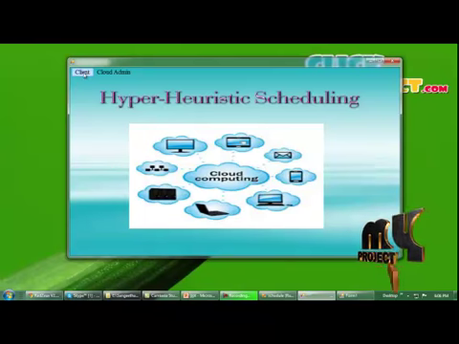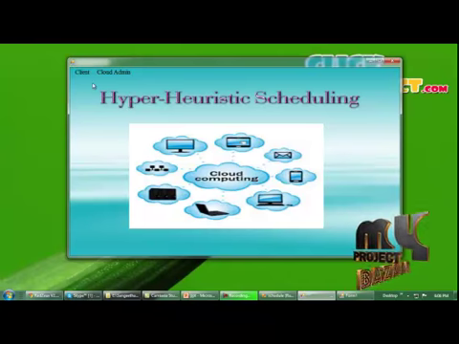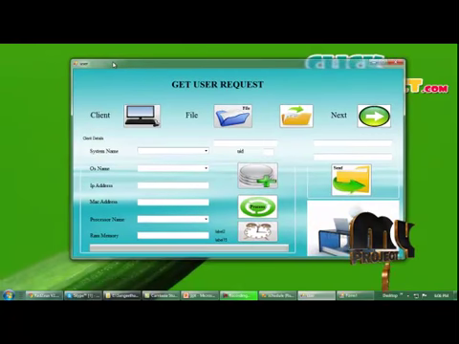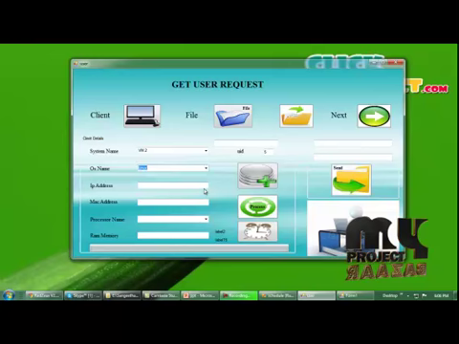A menu item such as client and the cloud admin. The client contains the client details and the file details. I am going to select the client details. It will move to the next form, that is the user request form. In this user request form, the user is going to enter the system details. My user ID is 5. Then I am going to select my system name as VM2. My OS name is Unix. By pressing this button, the IP address and the MAC address will be automatically displayed in the text boxes.